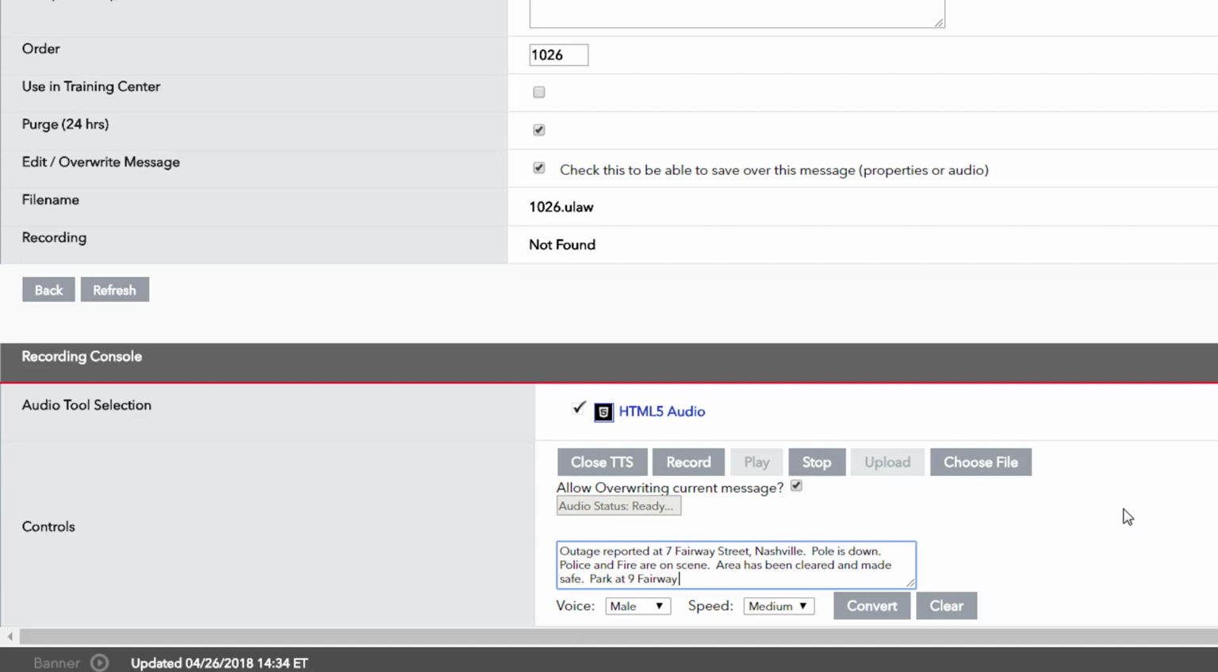If you need to listen to the recording again, hit play. If you need to tweak what you've typed so that the conversion clearly conveys your message, just edit the text in the data entry field and hit Convert again. Do this until you're satisfied with the message.